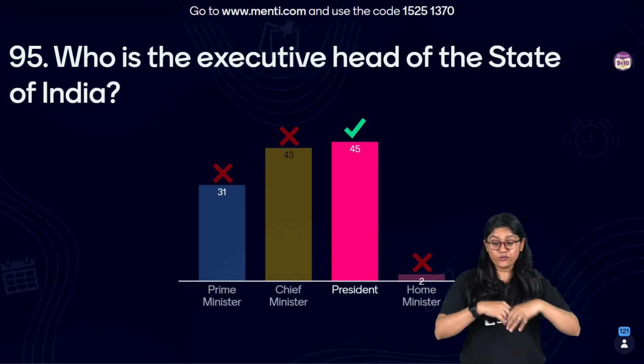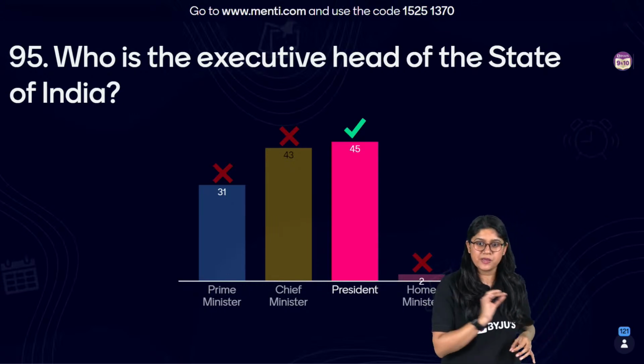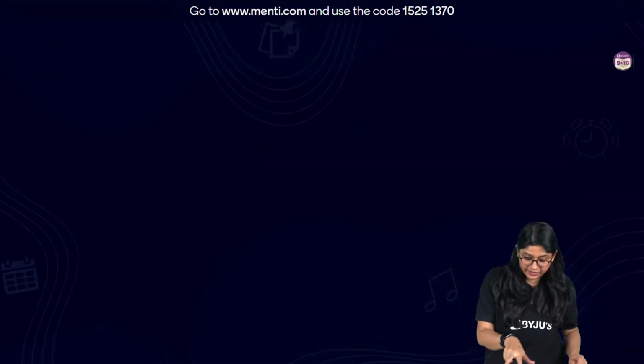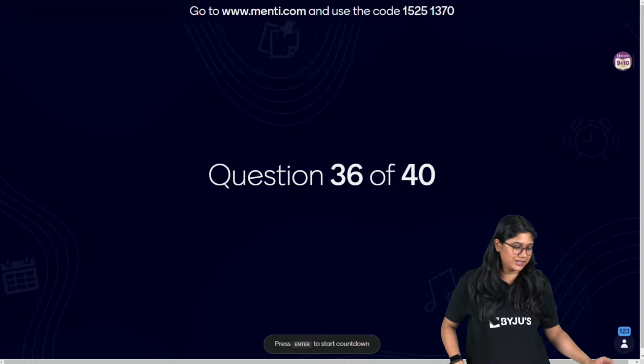Who is the executive head of all the states of India? It's the president. Okay? So please make sure you remember these points. I think here was a big confusion. Chief Justice you said, but no. The correct answer is the President.